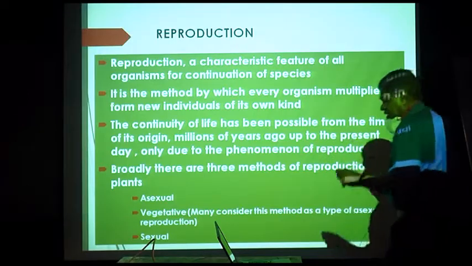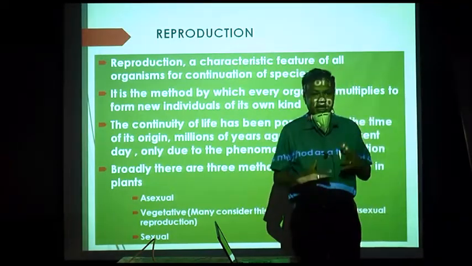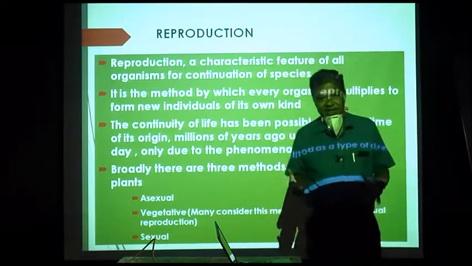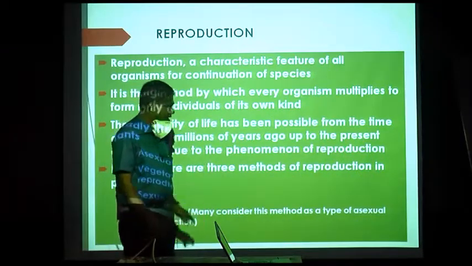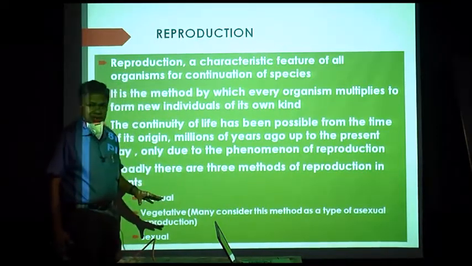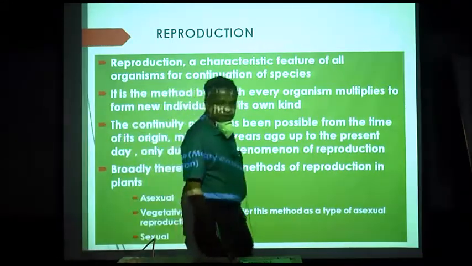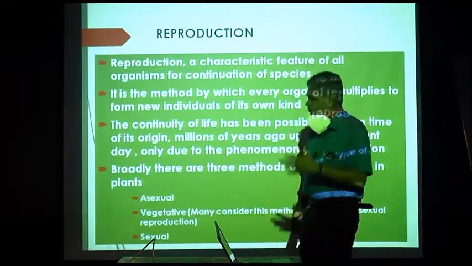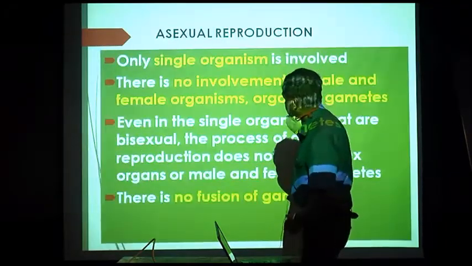Now we can classify reproduction into 2 or 3 main categories. Why did I say 2 or 3 main categories? There is a reason behind this. The reason is, normally reproduction is considered to be asexual or sexual. What is asexual reproduction? Asexual reproduction is a type of reproduction where sex is not involved.